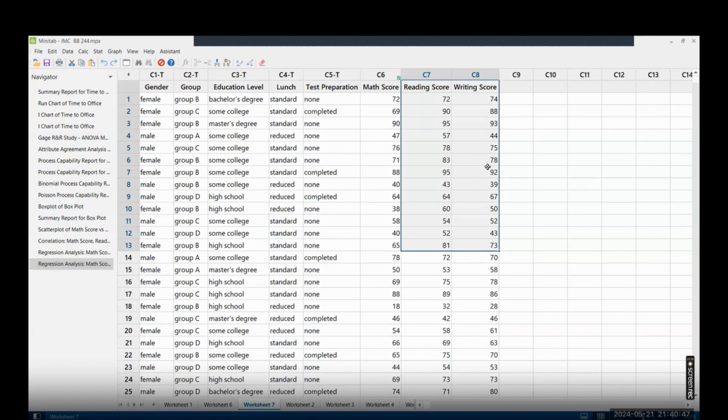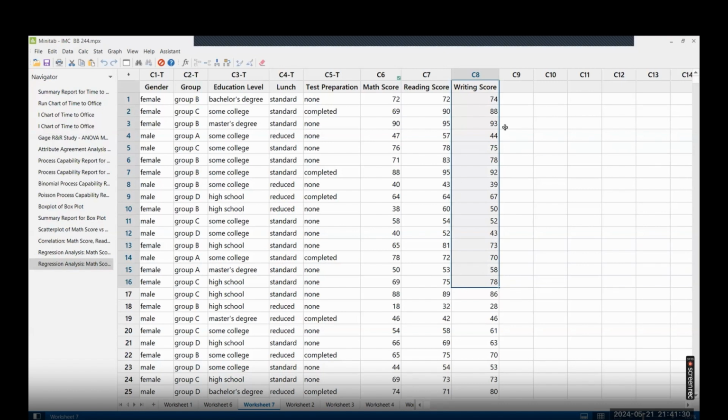So let's say you are a mentor for a class, or you are teaching in a college or the campus, and you are expecting that on an average, let's say math, or maybe writing, or maybe reading, any one value you consider. Let's consider the writing. So when your students are appearing for the writing exam, they should have at least 70 or more than 70 score in the writing. So 70 here is the target. And what is the confidence interval that will be statistically calculated by the data?